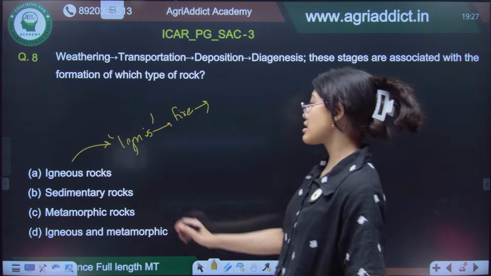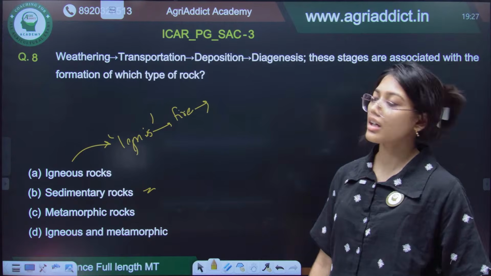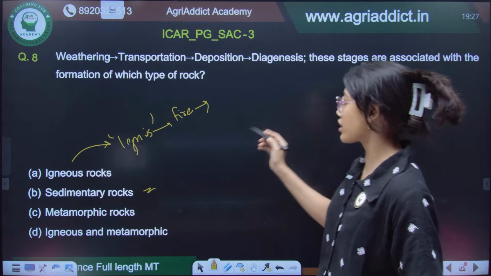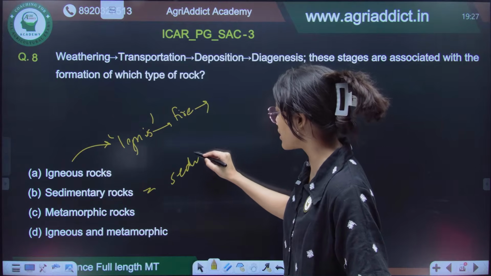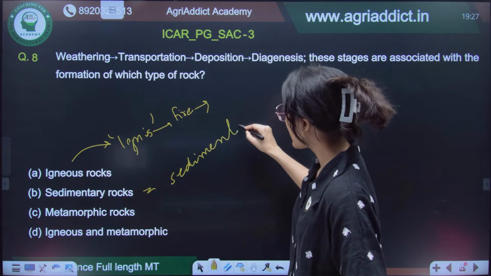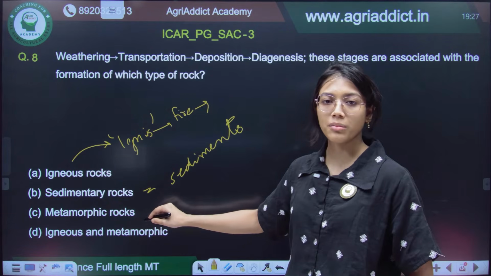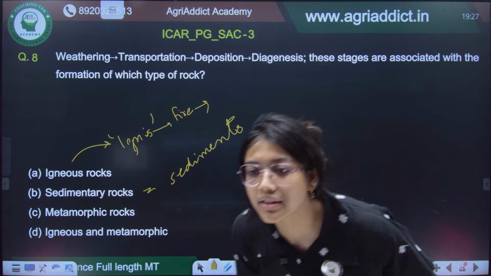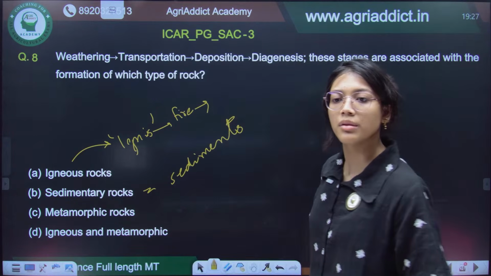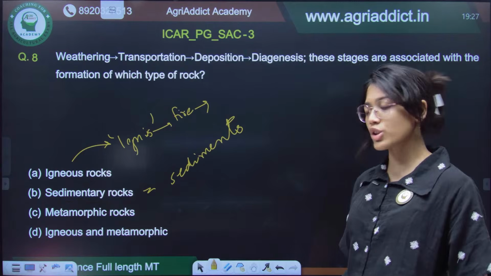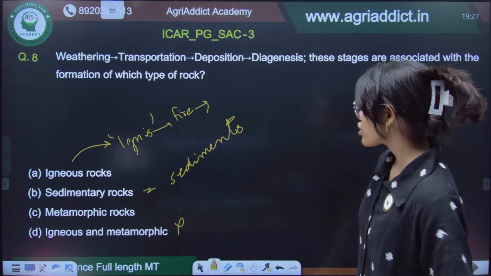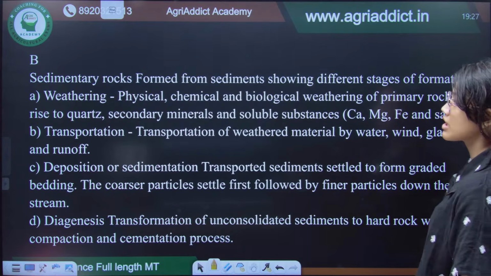The sedimentary rocks are formed through all these different processes of weathering, transportation, deposition of different sediments. And the metamorphic rocks are formed as a result of alteration of both the igneous and the sedimentary rocks. So, the answer is B, which is sedimentary rock.